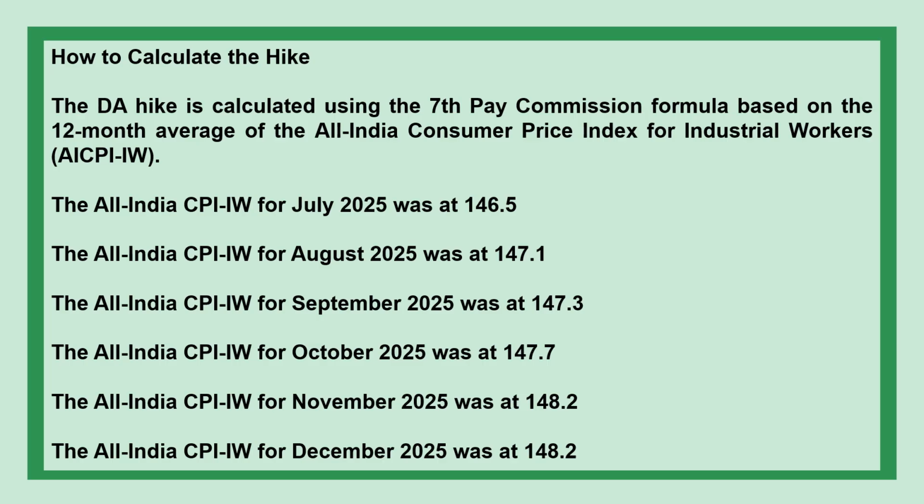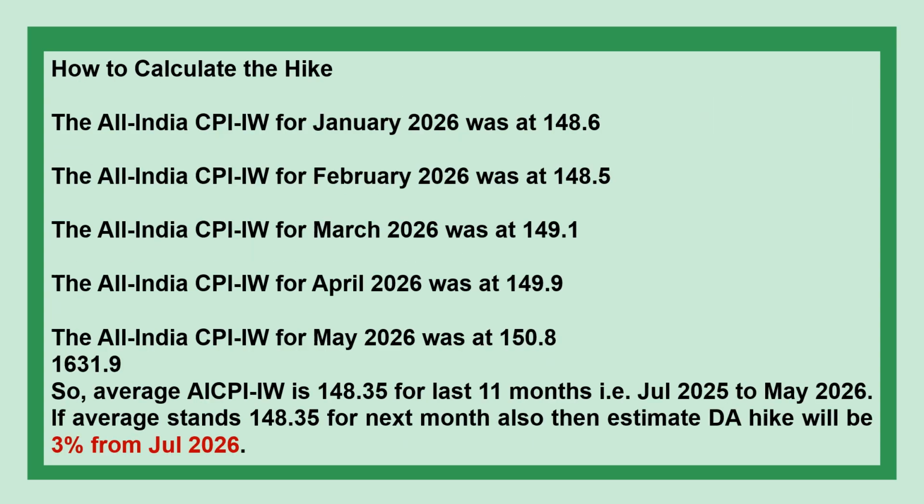The All India CPI-IW for October 2025 was 147.7. For November 2025 it was 148.2. For December 2025 it was 148.2.